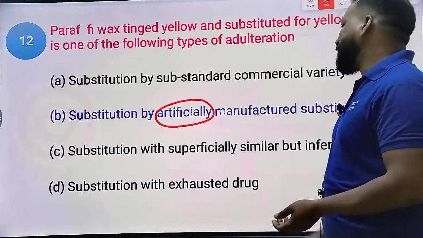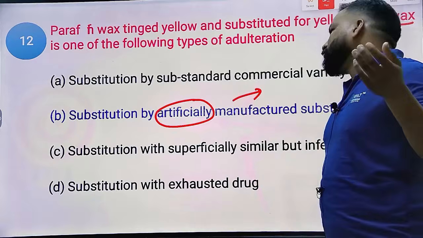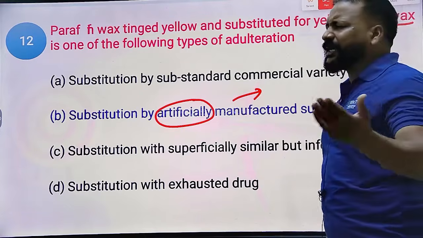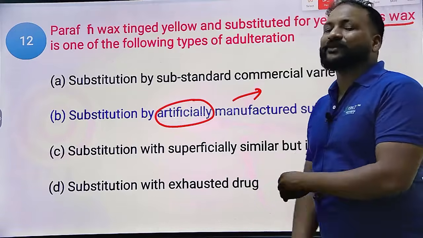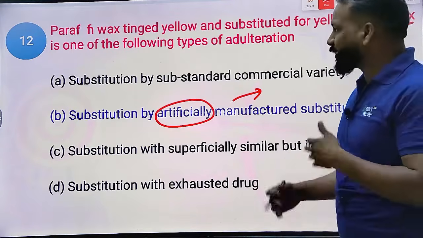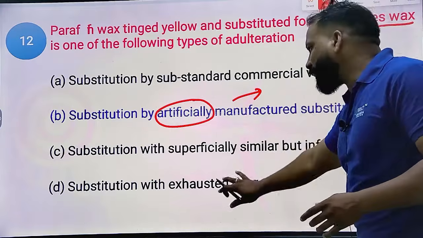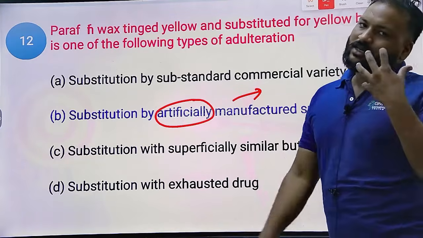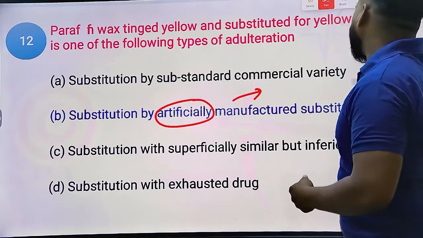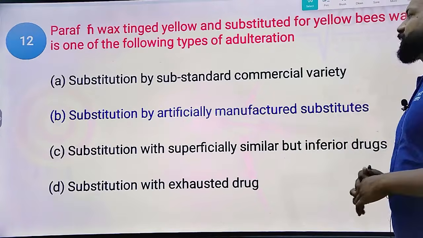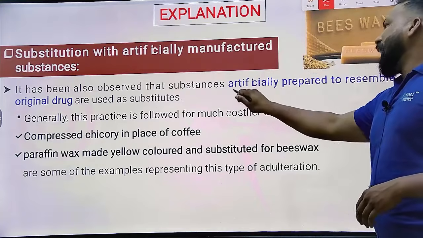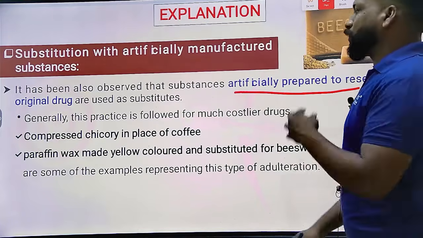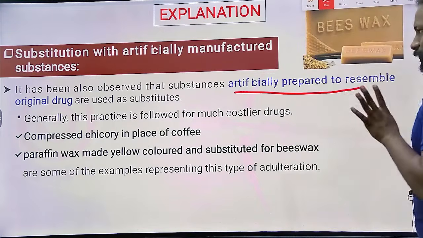There are several examples, like citral in lemon oil and inverted sugar for honey. Do remember the examples for each adulteration technique as well. It has been observed that artificially prepared substances resembling the original drug are used as a substitute.